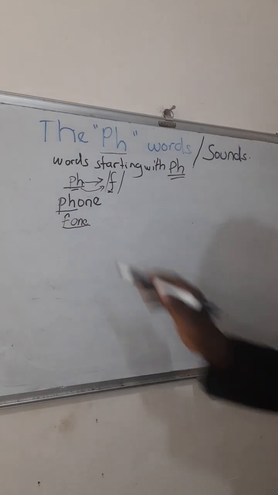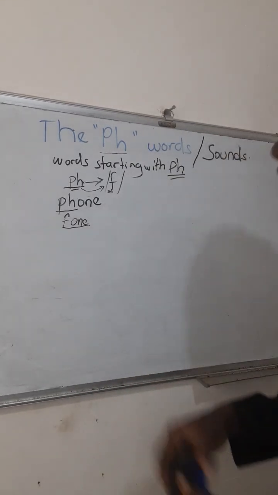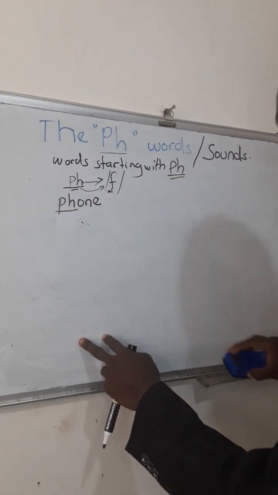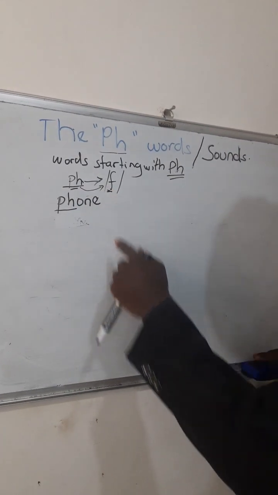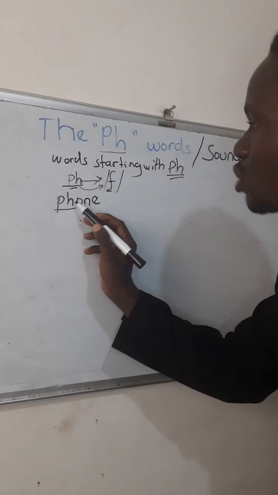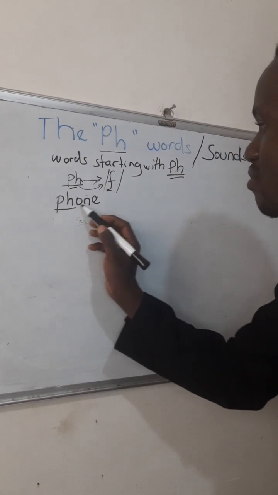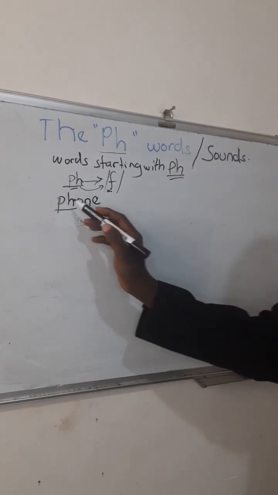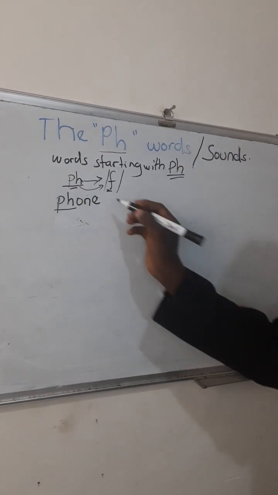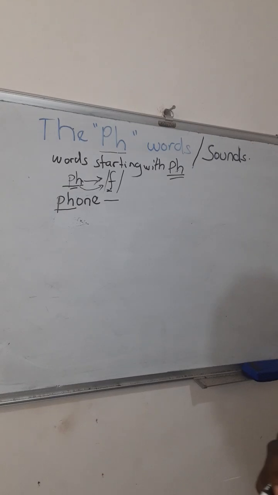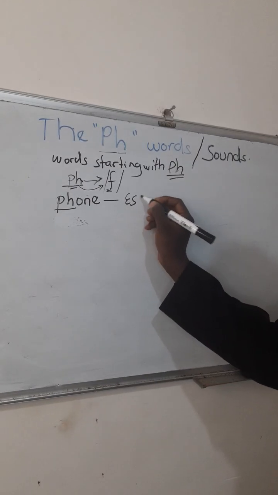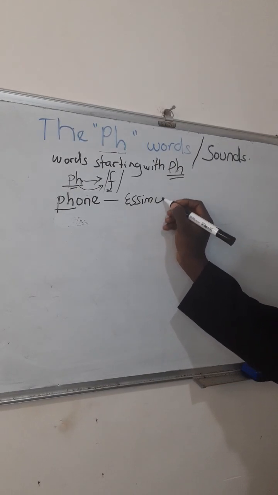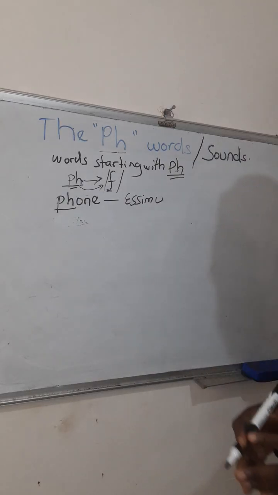Are we together? So this is pronounced as phone because PH sound carrying a sound ya F. So ogenda gamba ewali PH wabelanga waliwo F. Ogenda gamba phone. Are we together? Phone. So this we read it as phone. Good. This in Luganda is called esimu. Phone in Luganda we read it as esimu.